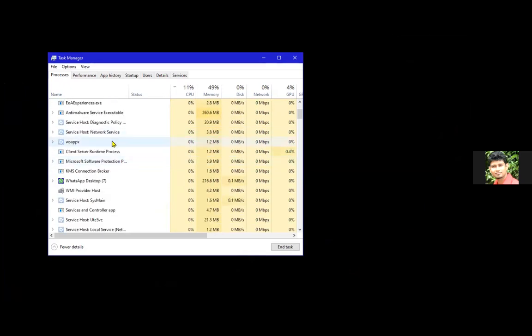Then you can press alt and alt tab and get that. That is another thing. So go to the file menu.